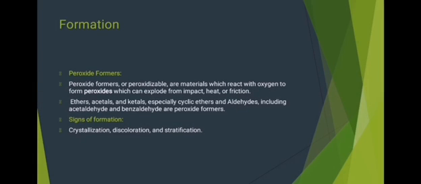Now the question arises, how are peroxides formed? A wide variety of organic compounds spontaneously form peroxides by a free radical reaction of the hydrocarbon with molecular oxygen. The organic compounds which react with oxygen to form peroxides that can explode from impact, heat or friction are called peroxide formers, and these are ethers, acetals and ketals, especially cyclic ethers, and aldehydes including acetaldehyde and benzaldehyde.